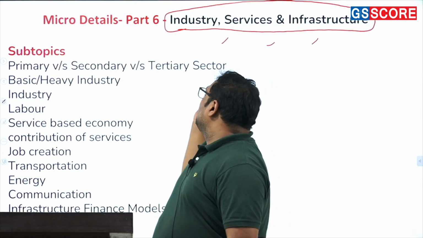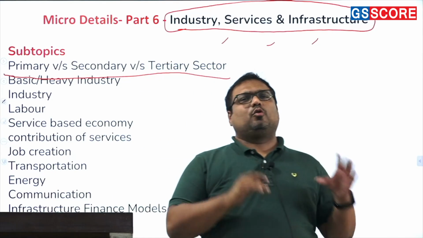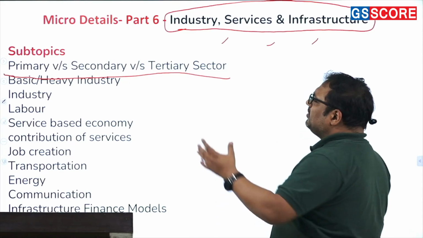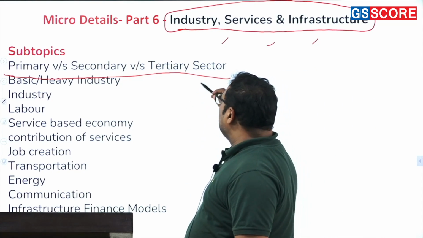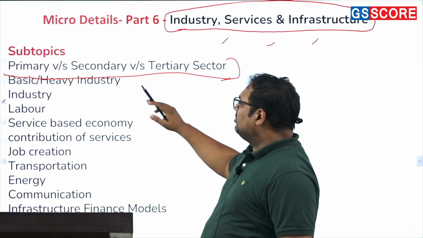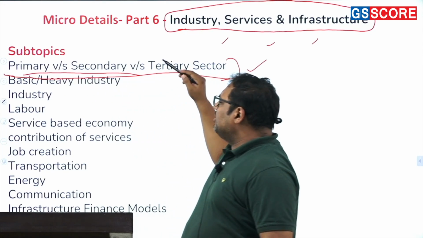First of all, you need to understand the role of each sector in the economy. What is the role of primary, what is the role of secondary, what is the role of tertiary, and what is the contribution of each. What is the significance of each, what can we expect from each. That is important. Then we have industry starting from here.